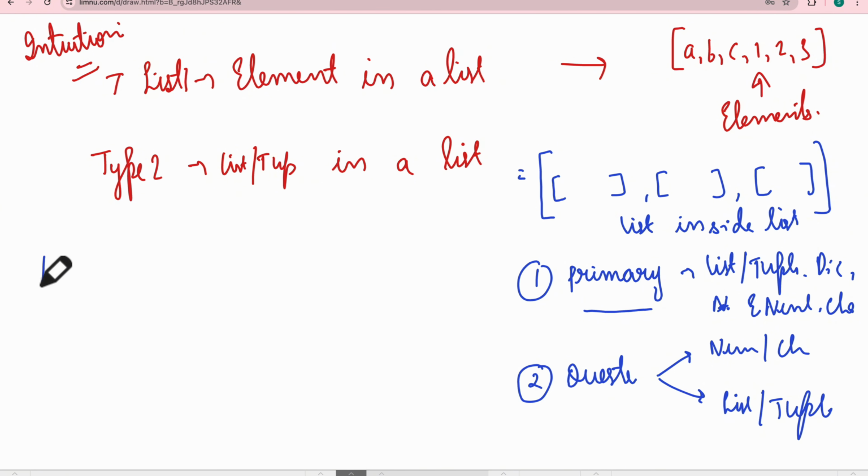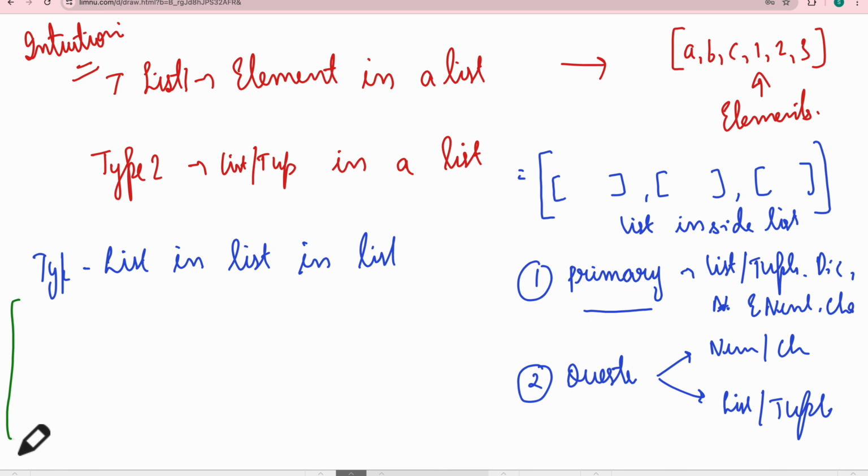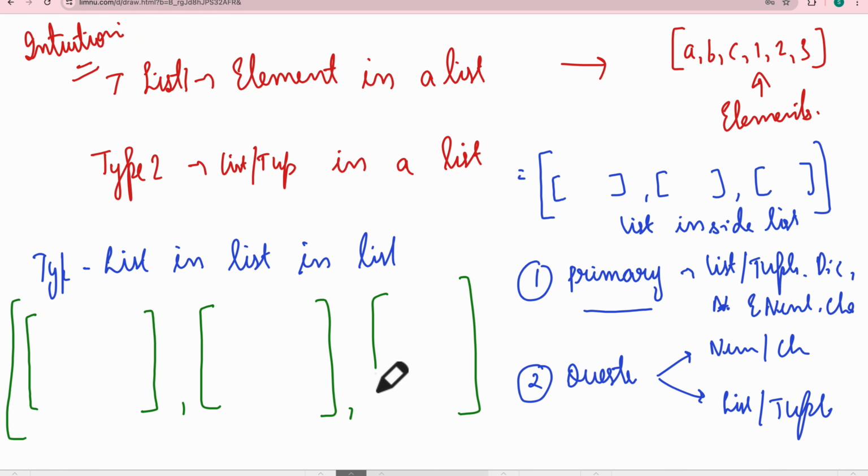Now there can be as many types as you want. For example, let's say you create a type 3 where it is list in list in list. So there are three nested levels. How will this look? Let's say this is my overall bigger list. Now there will be smaller lists like this: smaller list L1, comma, smaller list L2, and smaller list L3. So this is your big main L, and this is your L1, L2, L3.